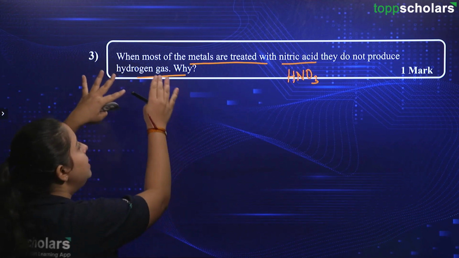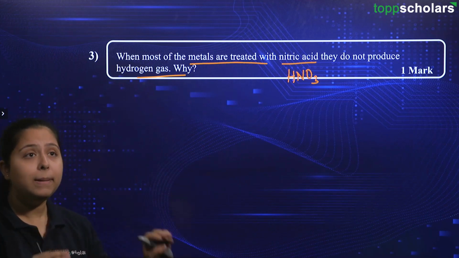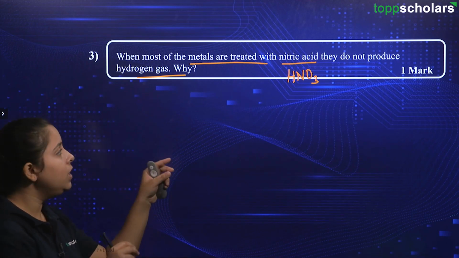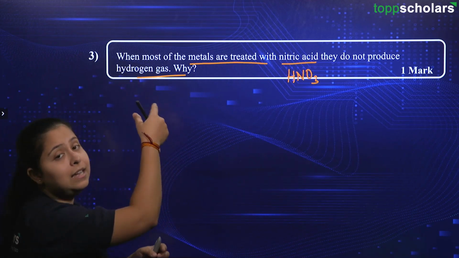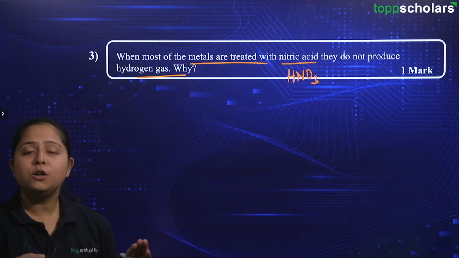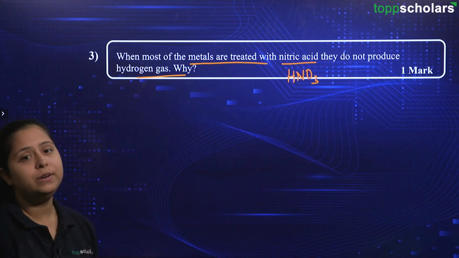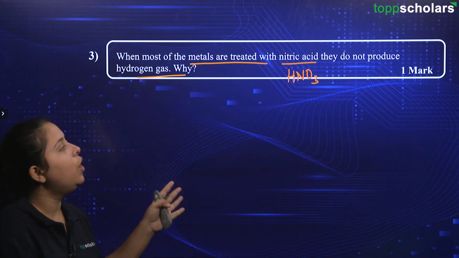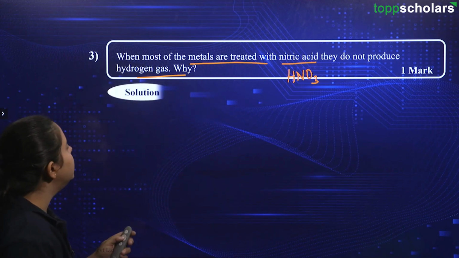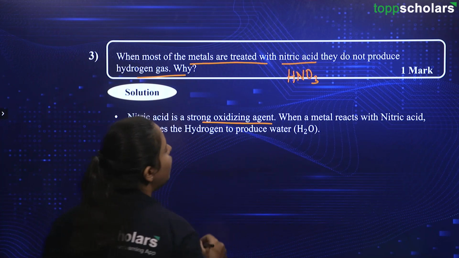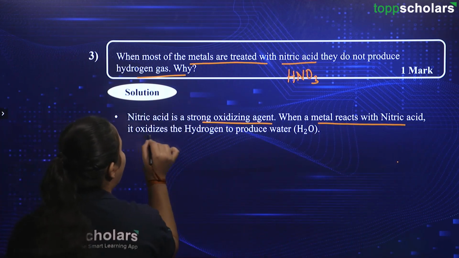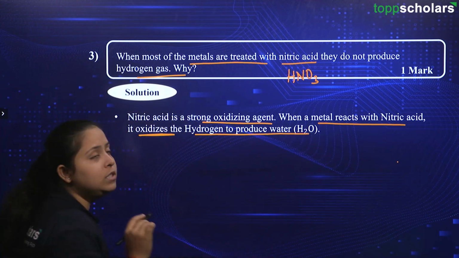Now it will oxidize, meaning it will be adding oxygen, right? Say this hydrogen gas is being liberated, but nitric acid is a strong oxidizing agent. So it will go and oxidize this hydrogen gas, and therefore this H2 will be converted into H2O. So an oxidized product of H2 is produced, that is water, and hence we are not able to see the production of hydrogen gas in this reaction. Now let us continue with the solution part. Nitric acid is a strong oxidizing agent. When a metal reacts with nitric acid, it oxidizes the hydrogen to produce water.